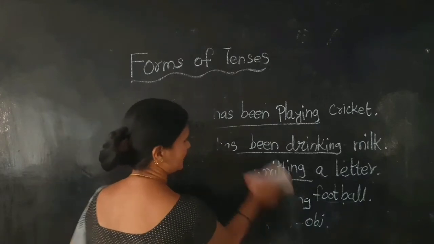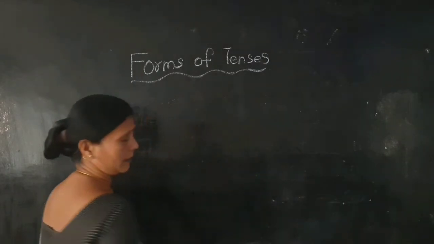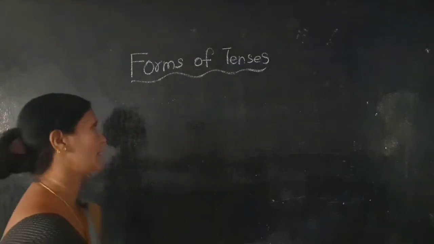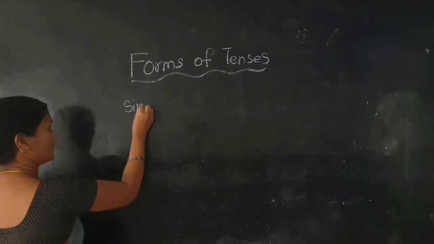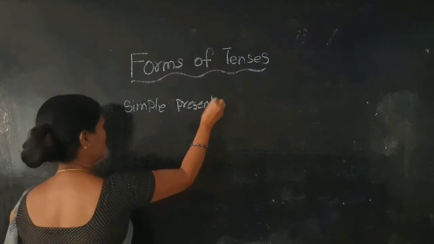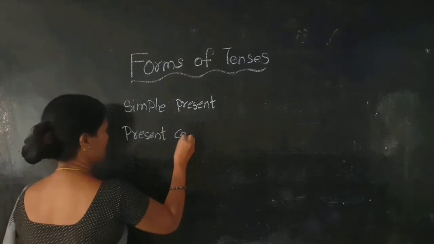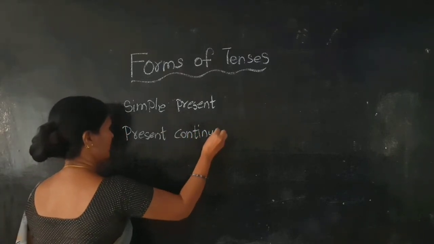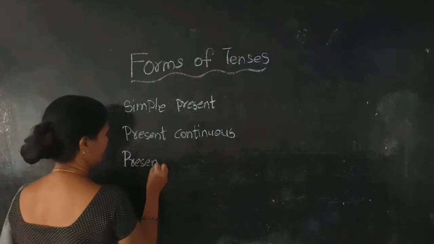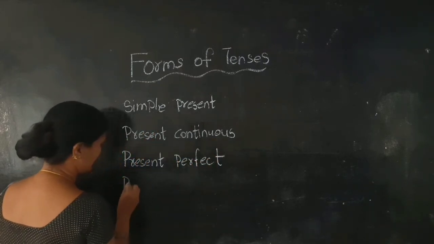So, how many parts of the present tense are there? Four parts. What is the first one? Simple present, present continuous, present perfect, present perfect continuous.